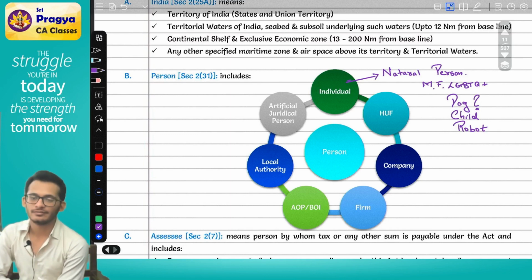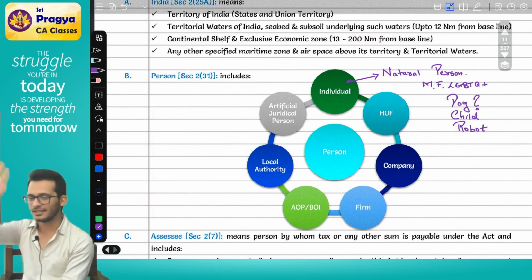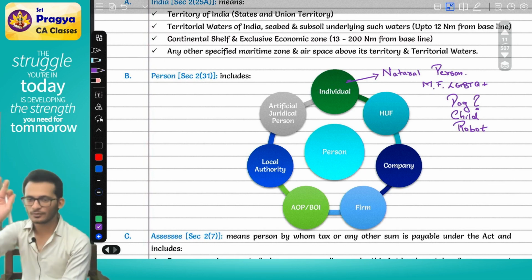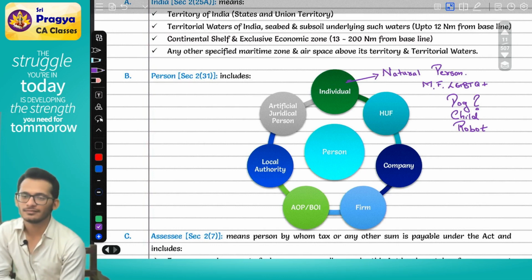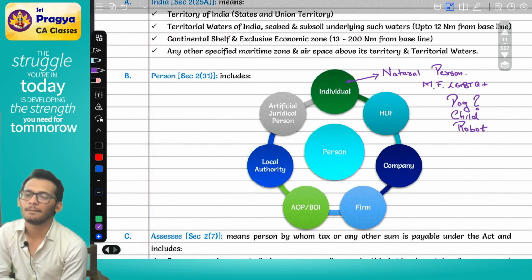Individual, not an individual. I have made a robot like the Indiran movie, Rajinikanth, with three Rajinikanths in it. Individual, not an individual. Why?